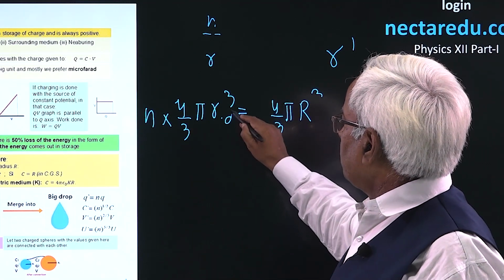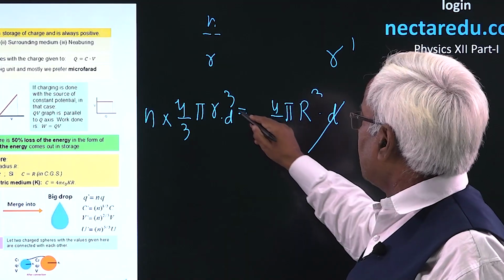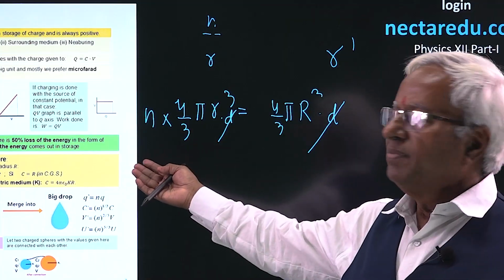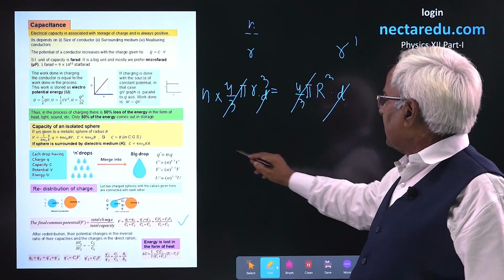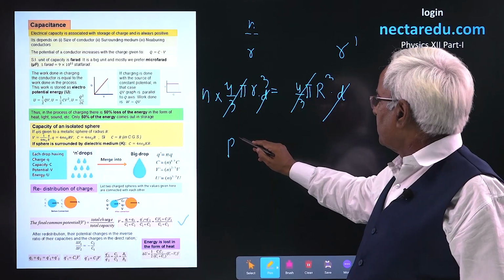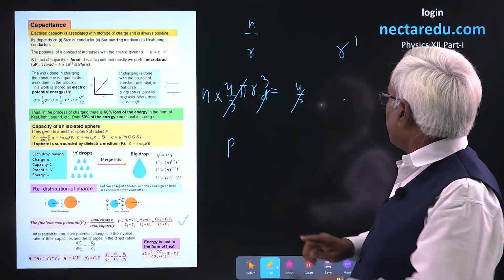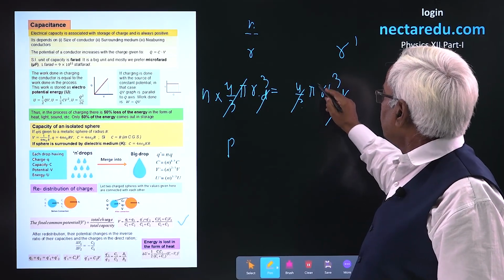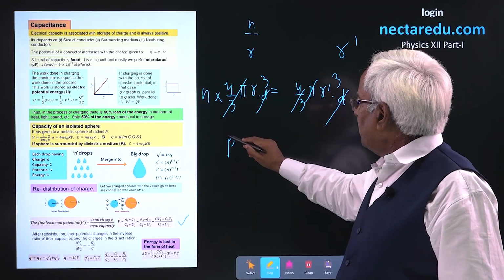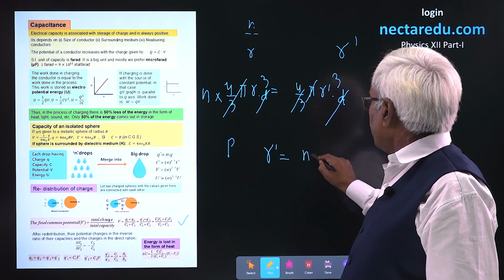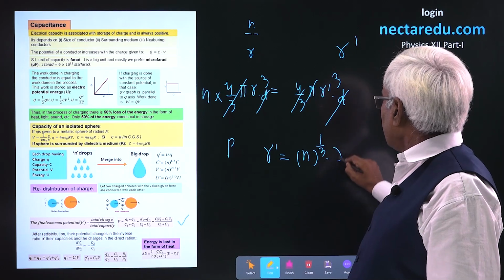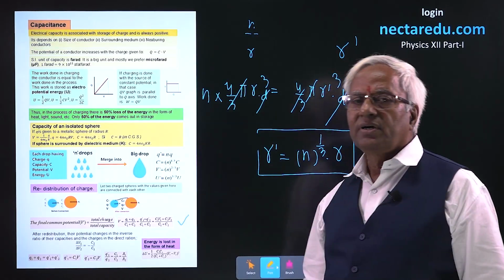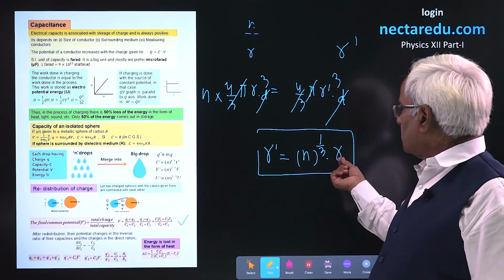You multiply both sides by the density, it will get cancelled, and ultimately what is left is the conservation of volume here. So 4 by 3 pi gets cancelled and you get this relation. I have chosen a small r dash for this, 4 by 3 r dash cube into d, it is cancelled. Here we get r dash is equal to n to the power 1 by 3 r. This is the relation between the final radius and the radius of one small drop.